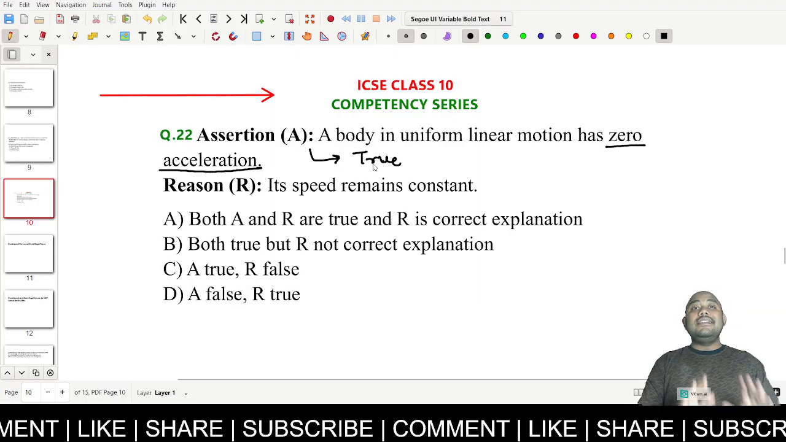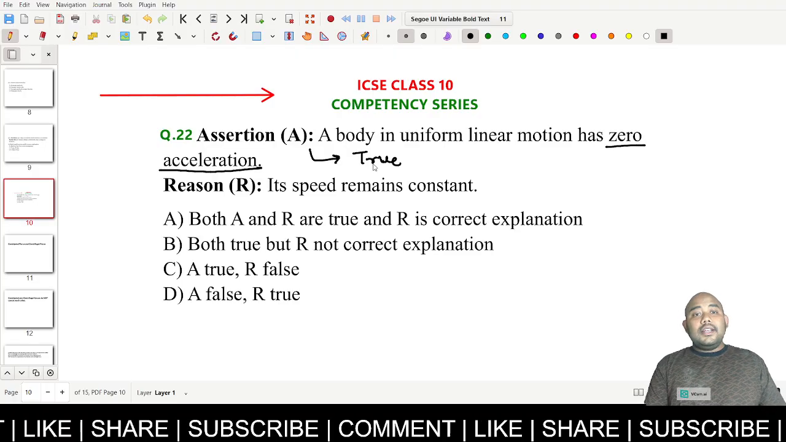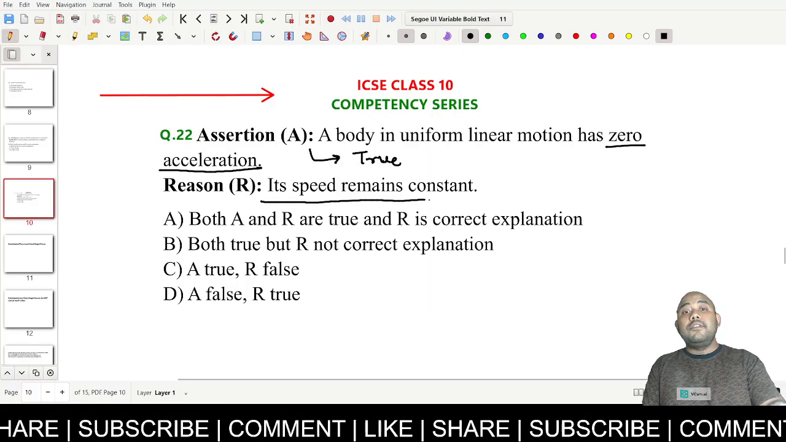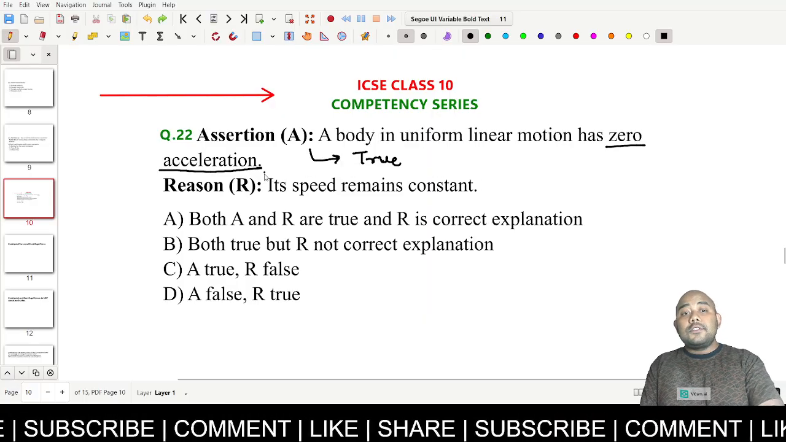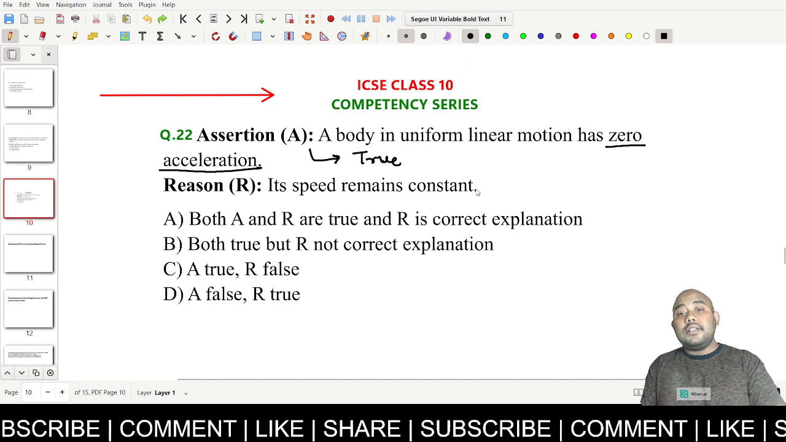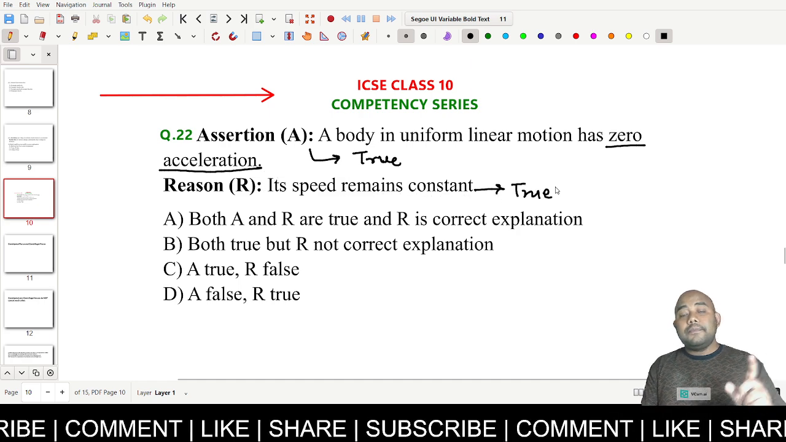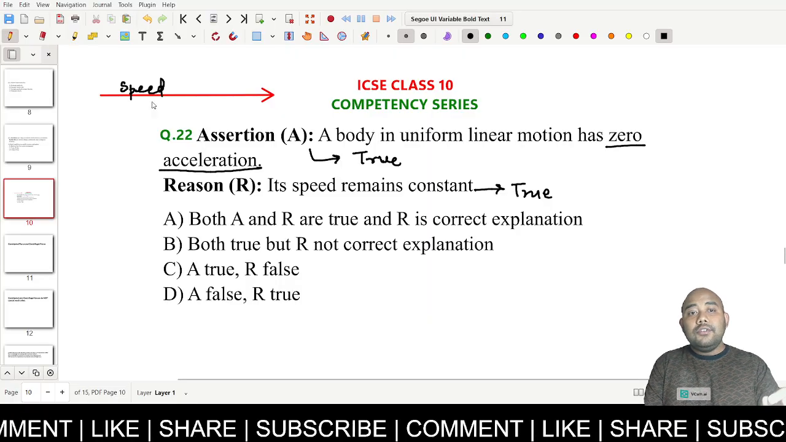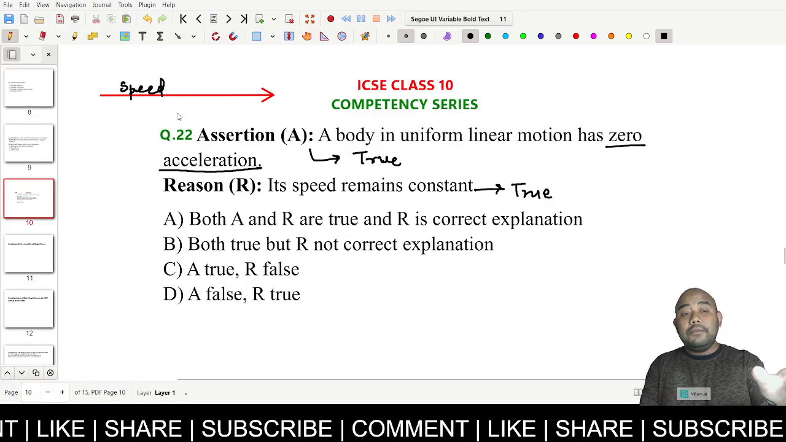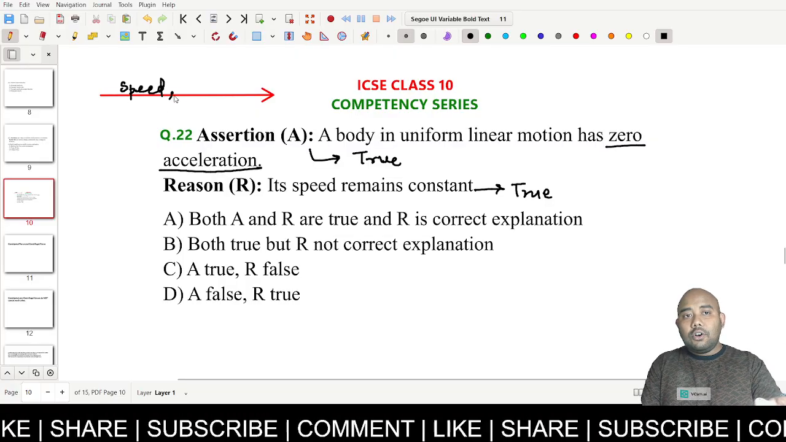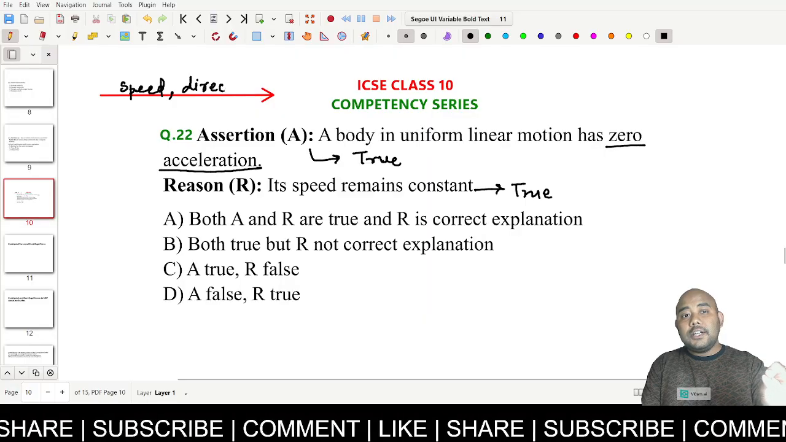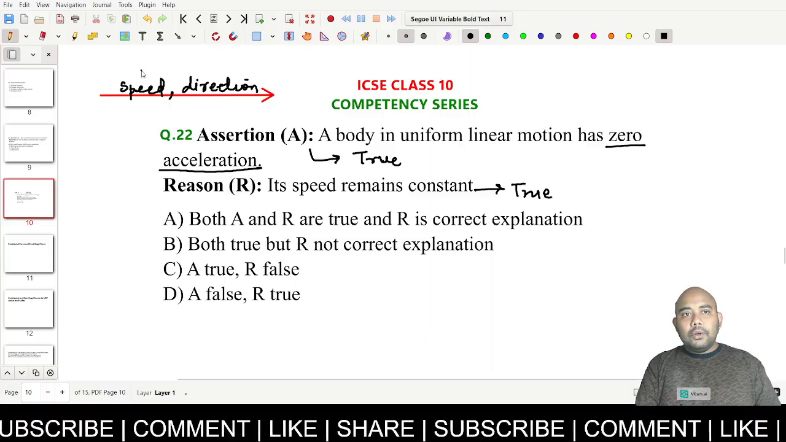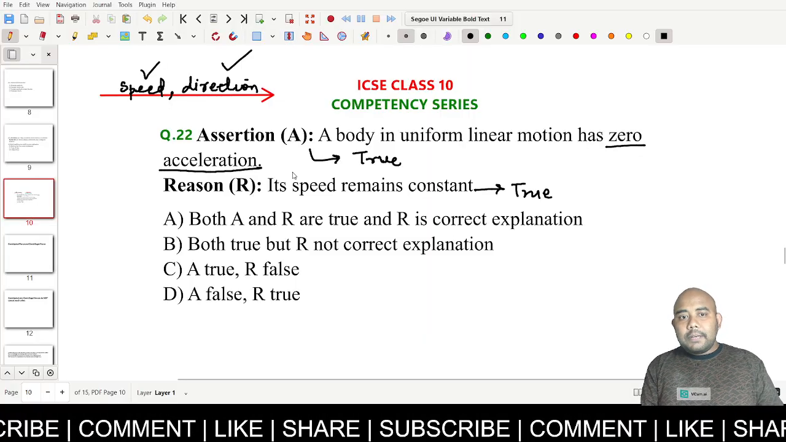Now, what is the reason? The reason is, what does it say in the question? It says its speed remains constant. Now, its speed remains constant. This is a true statement. Of course, we just saw that in a uniform linear motion, the speed is constant. Also, the direction is constant because the body is moving in a fixed direction, in one direction. Both are constant. So this statement is true.